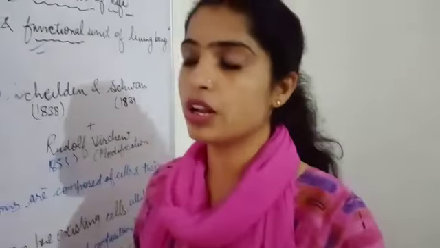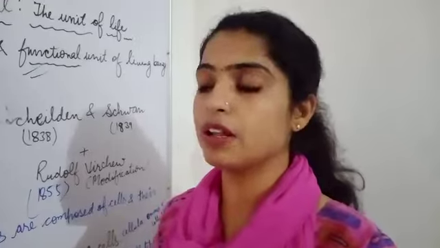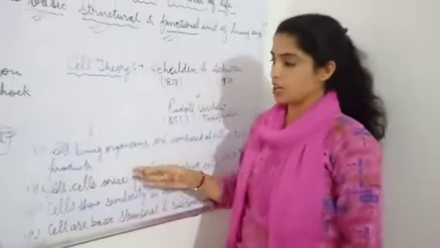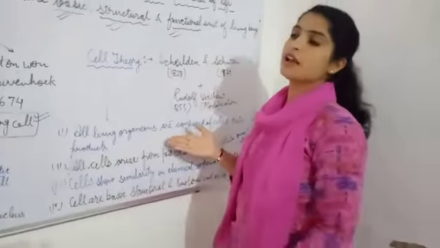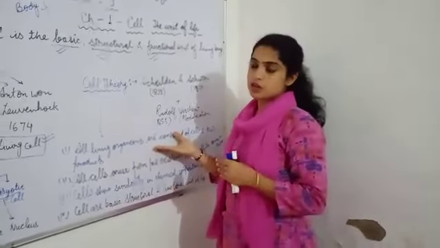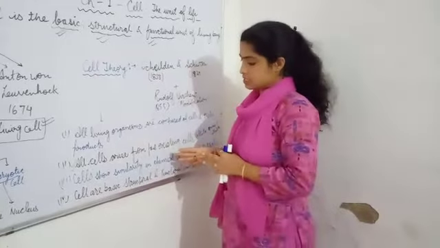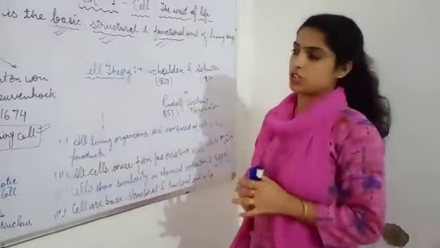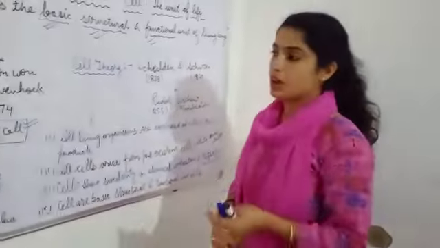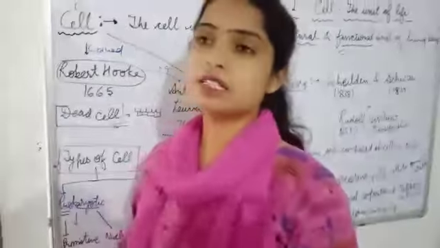We know that metabolic activities are of two types, anabolic and catabolic, like digestion and respiration. So the cell theory gives us some important points: each plant and animal is made up of cells, cells perform metabolic activities, new cells arise from pre-existing cells, and the cell is the basic structural and functional unit of the body.